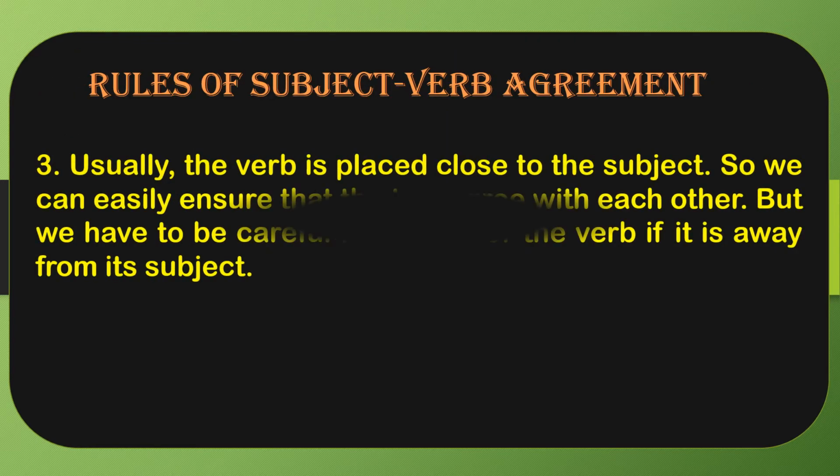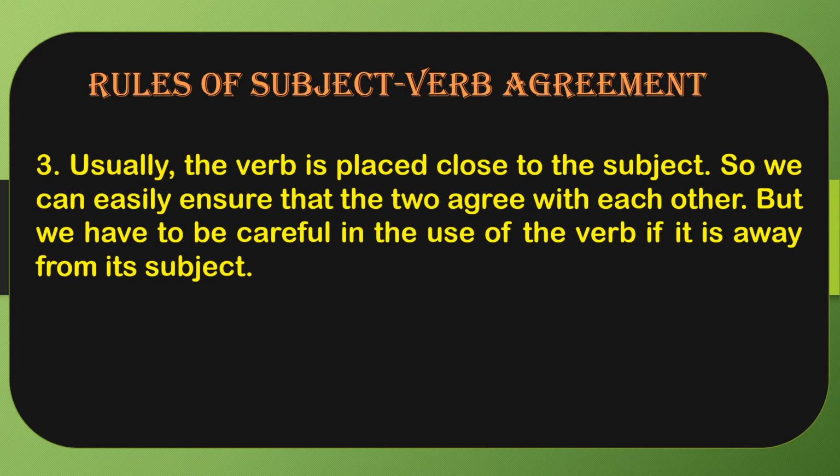Next, the third rule is that usually the verb is placed close to the subject. Okay, it happens, right? The verb is placed close to the subject, so we can easily ensure that the two agree with each other. If the two are written together in a sentence, we can easily ensure that the subject and the verb agree with each other. Okay, they are used according to each other.